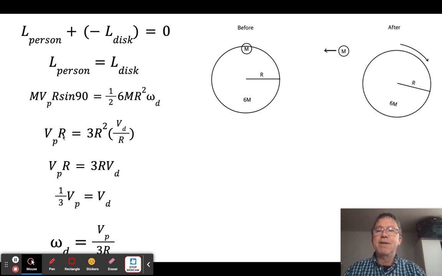This look familiar? I'm going to divide both sides by r. What did I do here? I'm not sure what the next step was. Oh, I just divided this one. I did it in 2 steps. I don't know why I did that. I divided by r, and then I divided by r again. Okay, whatever. And what I get then is 1/3 the velocity of the person equals the velocity of the disk. So therefore, the omega of this is equal to Vp over 3r. In other words, it's a third.